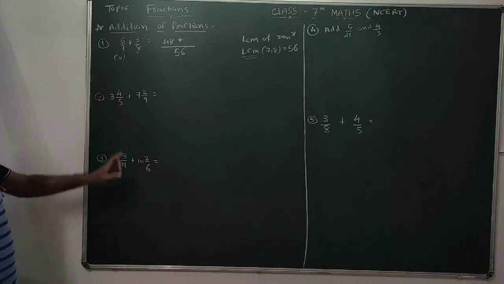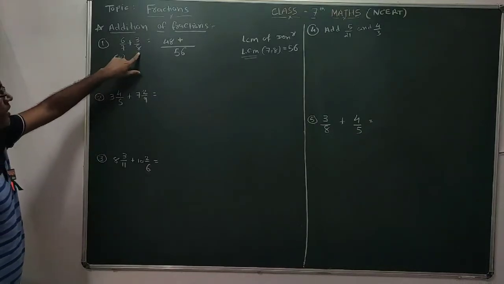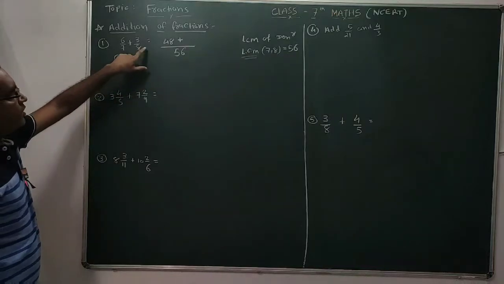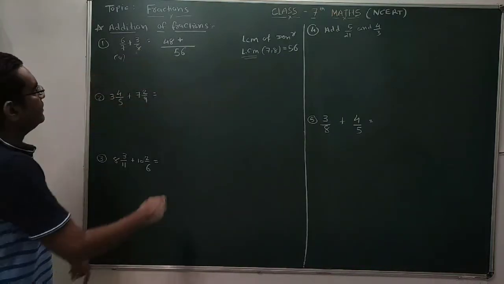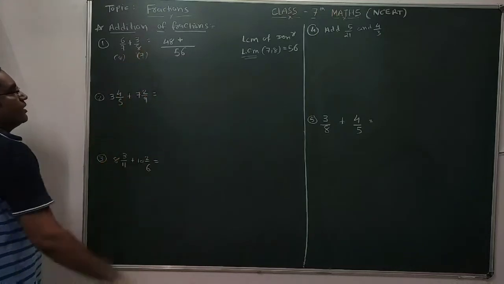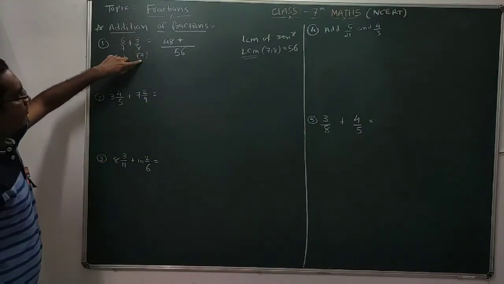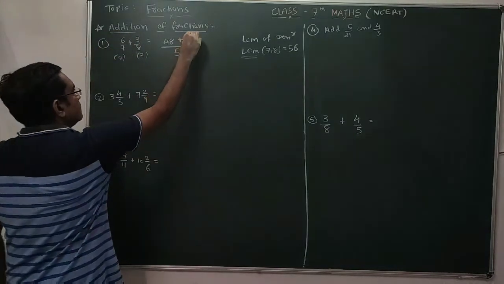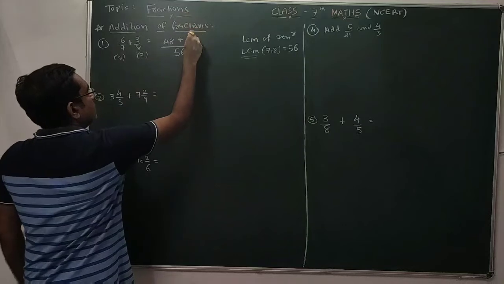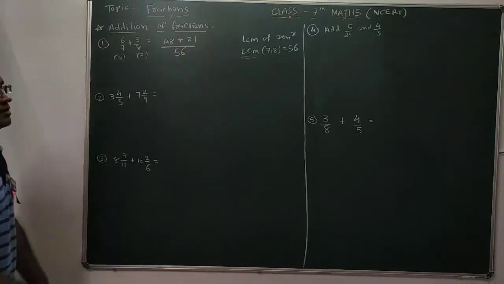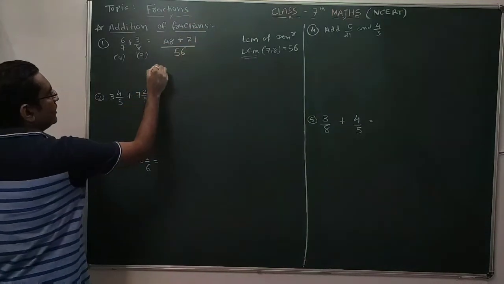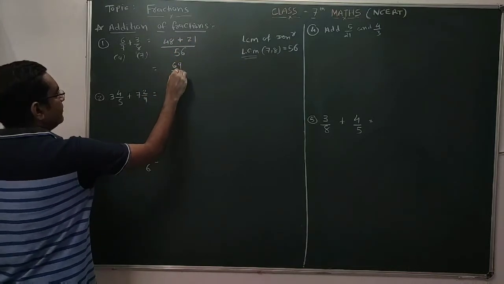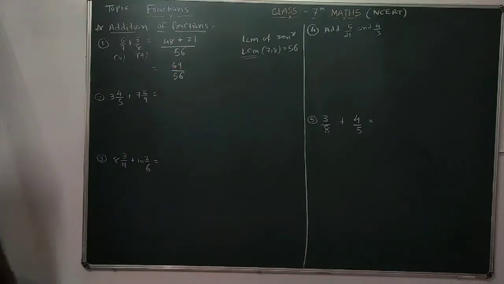Clear? Now here 8 is there, LCM 56 is there. So you have to find by which number you have to multiply this 8 to get this 56. So it's 8 7s are 56. So here the number is 7. So by this same 7 number you have to multiply this numerator. So 7 3s are 21. Clear, students? So now you have to perform addition of the numerators. So 48 plus 21, 69, divided by 56 is the answer.